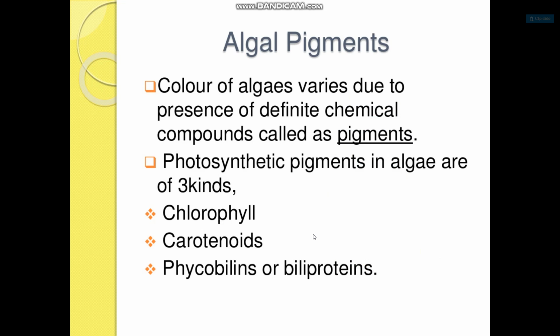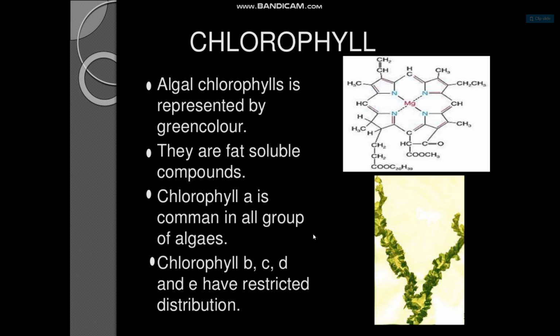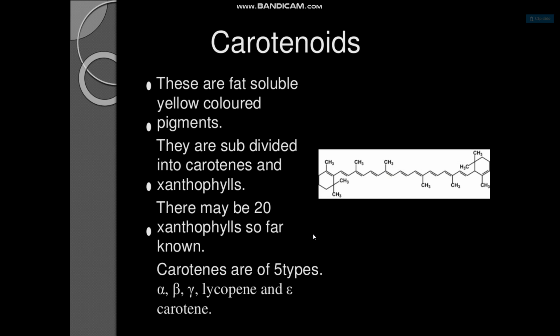Algal pigments. The color of algae varies due to the presence of definite chemical compounds called pigments. Photosynthetic pigments in algae are of three kinds: chlorophyll, carotenoids, and phycobilins. Chlorophyll a is represented by green color. They are fat soluble compounds. Chlorophyll a is common in all groups of algae. Chlorophylls b, c, d, e have restricted distributions.